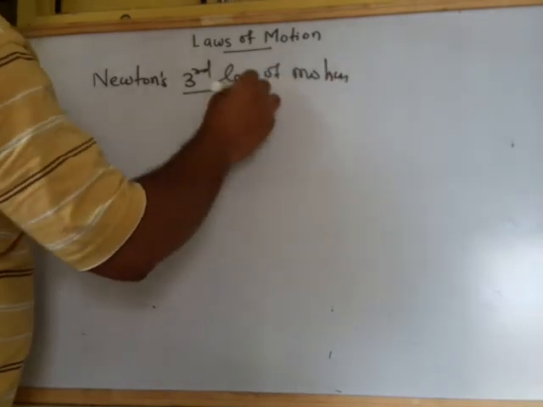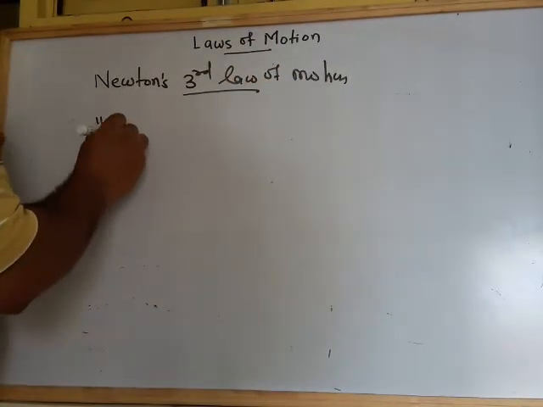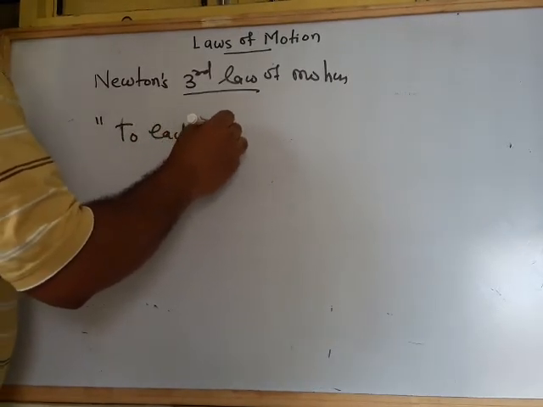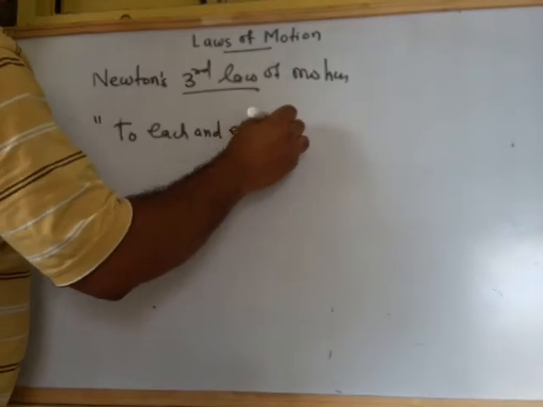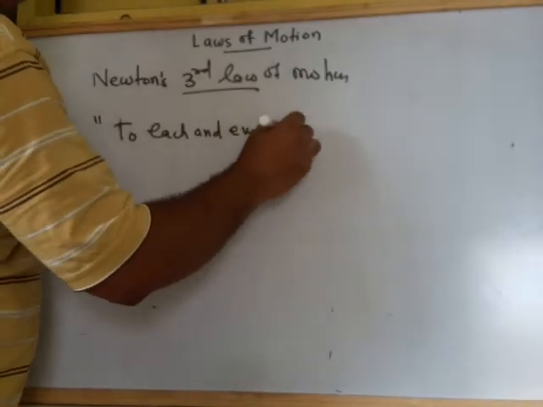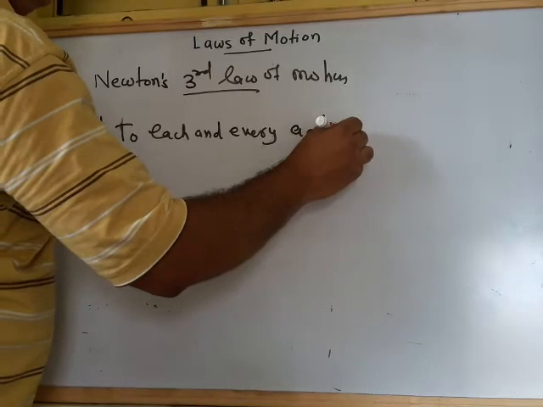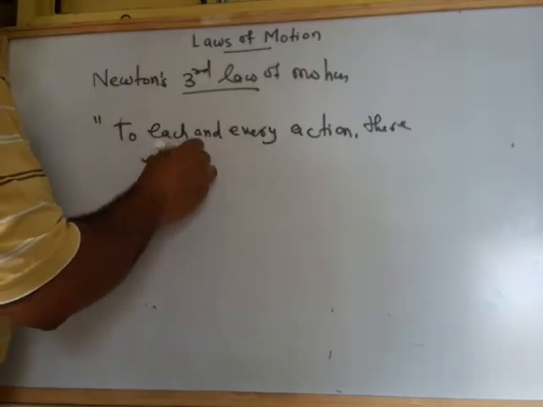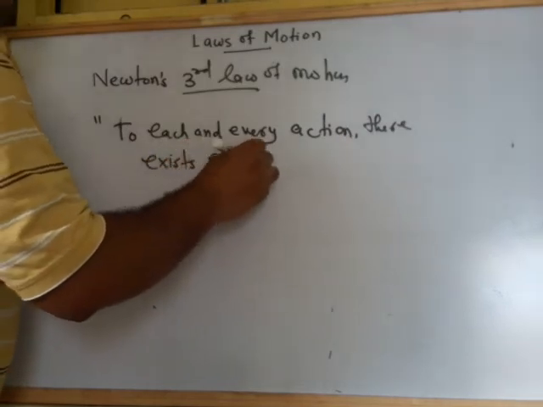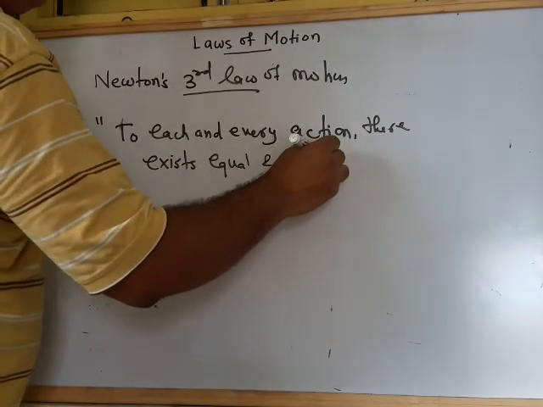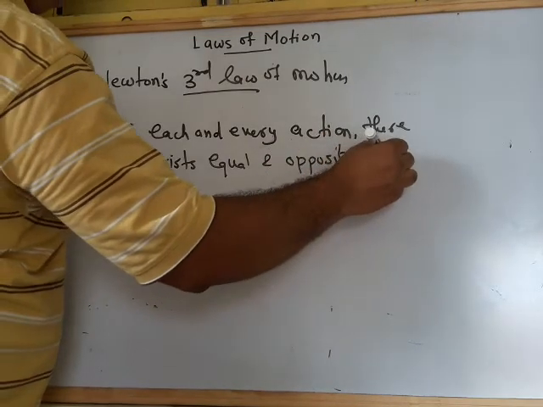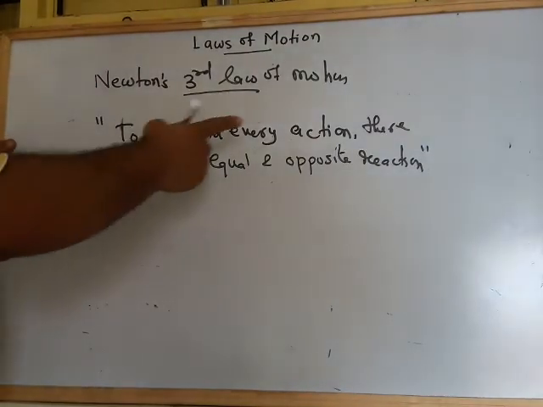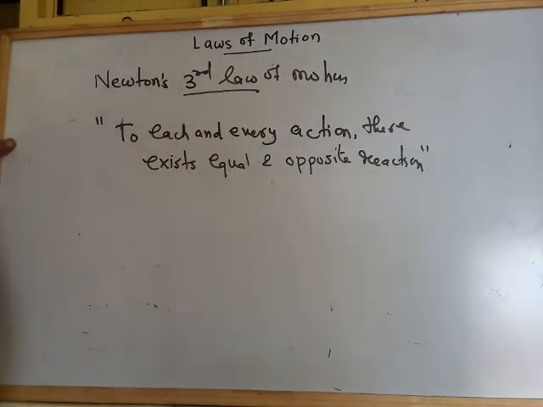The statement form you have to write down here, that to each and every action there exists equal and opposite reaction. So this is all about Newton's third law of motion. To each and every action there is equal and opposite reaction.